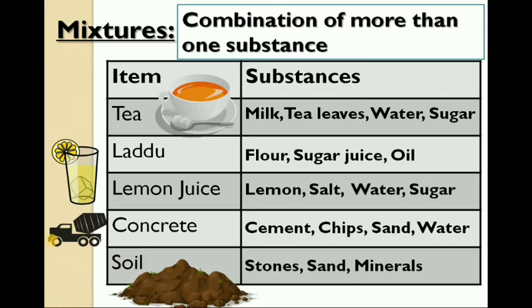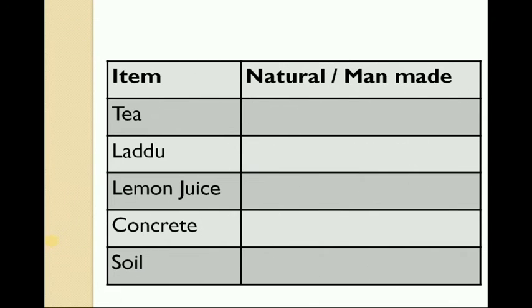From this we can tell that a mixture is nothing but the combination of more than one substance. And we need to know whether these mixtures are available naturally or man-made. Natural means we need to separate them, man-made means we need to mix them. Tea is man-made.